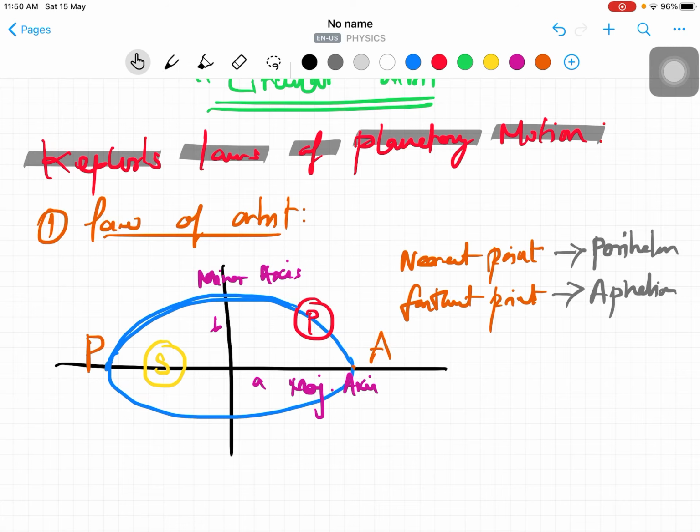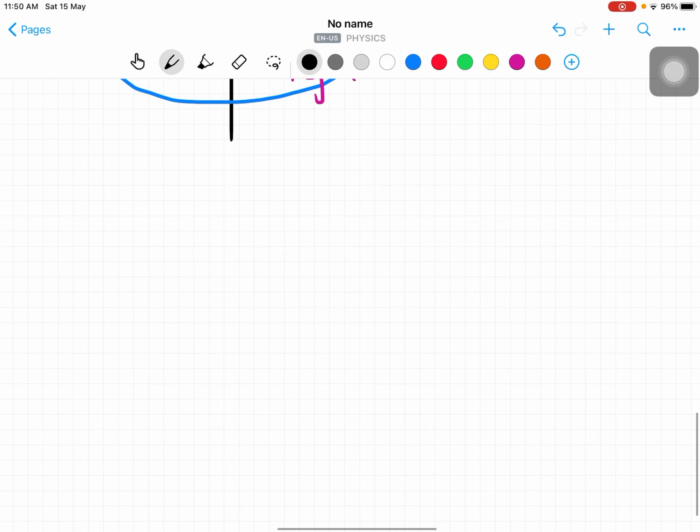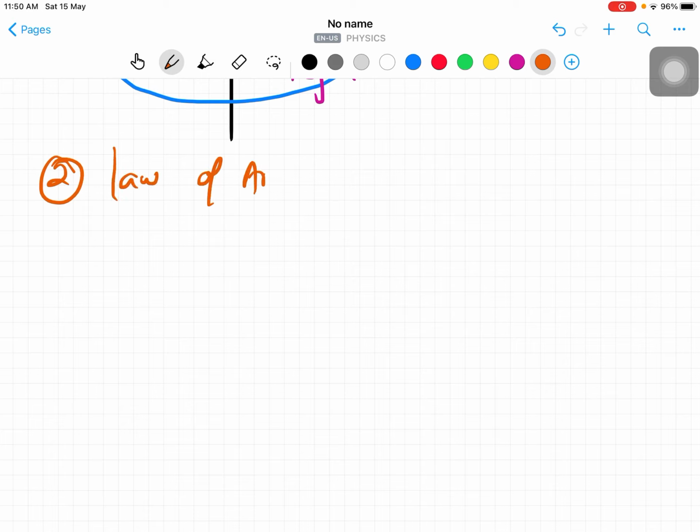Then the second one is called the law of area.